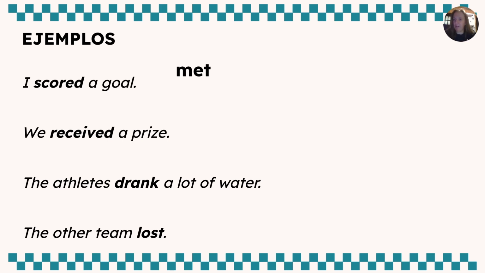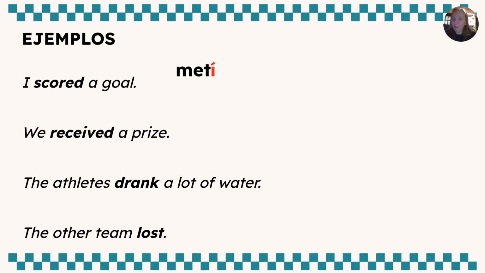If we look at the sentence in English, our subject is I, or in Español, that would be yo. Go ahead and look at the charts that you filled out. What is the preterite verb ending in the yo form for ER and IR verbs? It would be an I with an accent, and that makes this word now metí, meaning I scored.